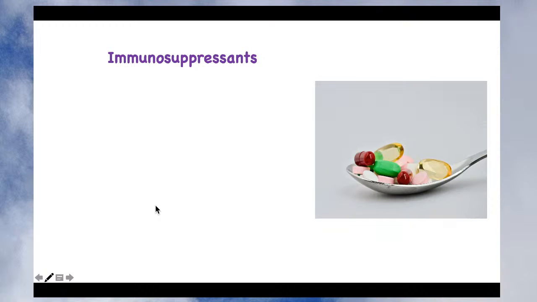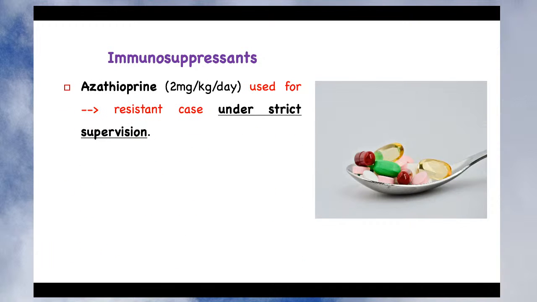In addition to this, we can give an immunosuppressant to reduce the attack of antibody on the GIT. So you can give azathioprine 2 milligram per kg per day. It is used in resistant cases under strict supervision, because do remember that immunosuppression should be given under strict supervision, because it may lead to an immunocompromised state. There are some opportunistic infections waiting for reduced immunity. The moment your immunity comes down, they will attack you and you will suffer from those disorders.